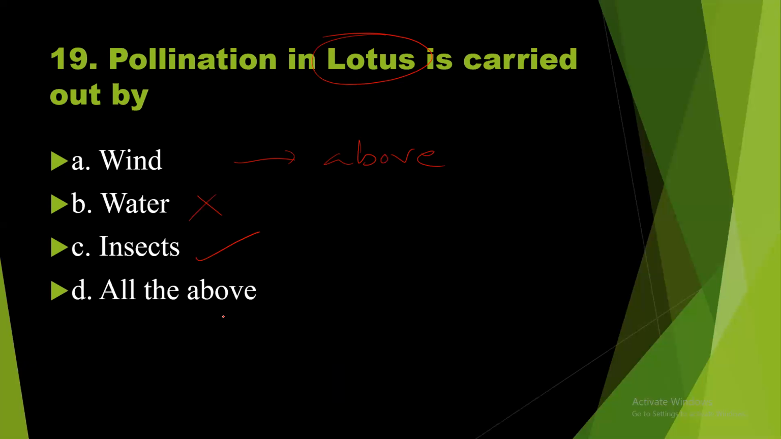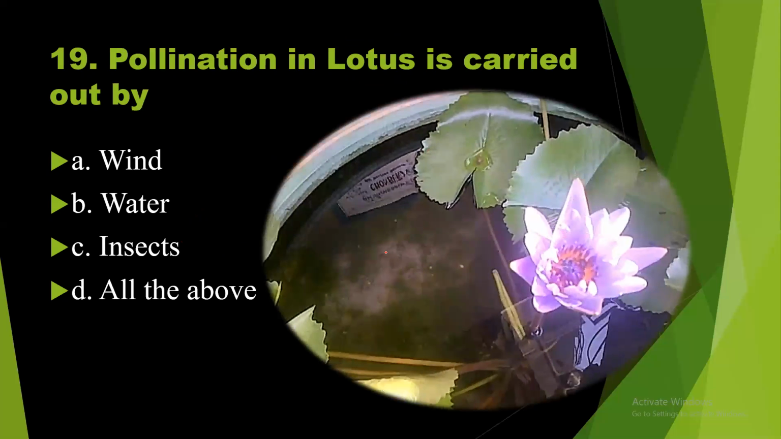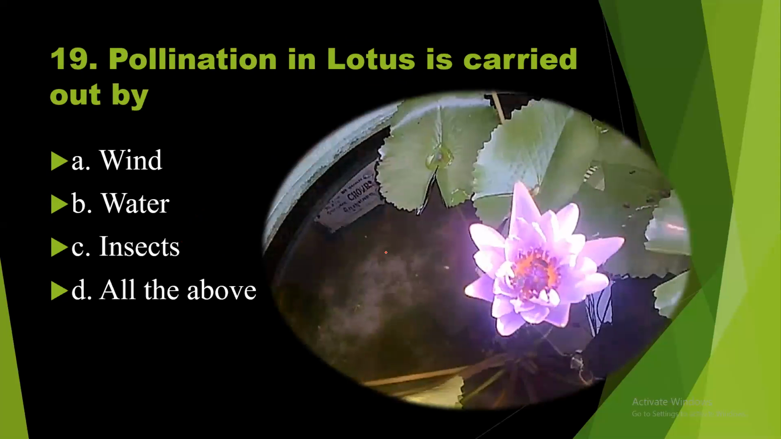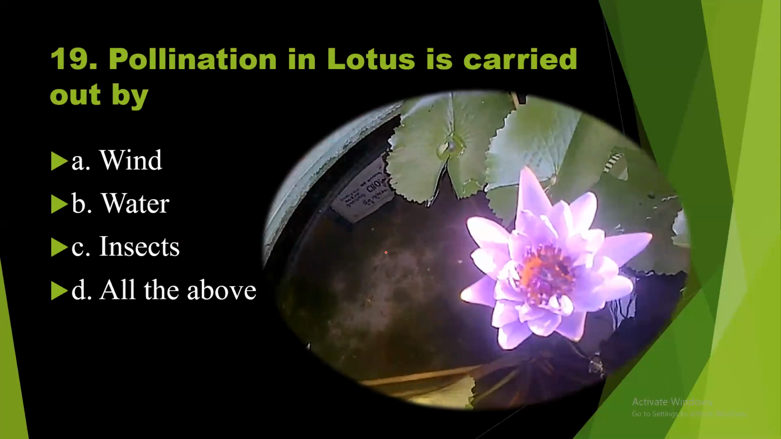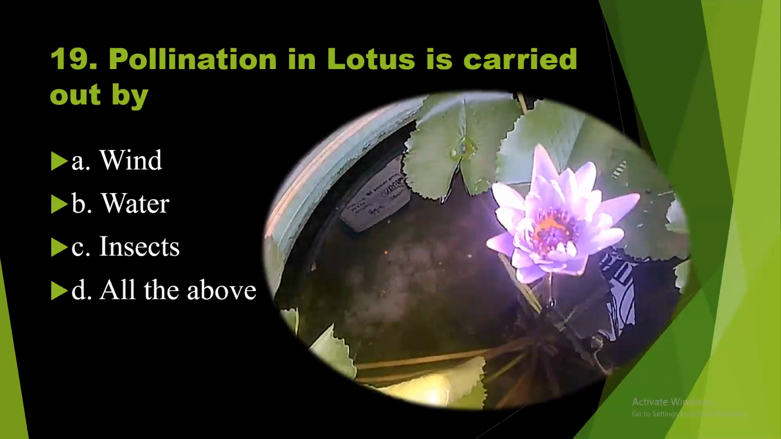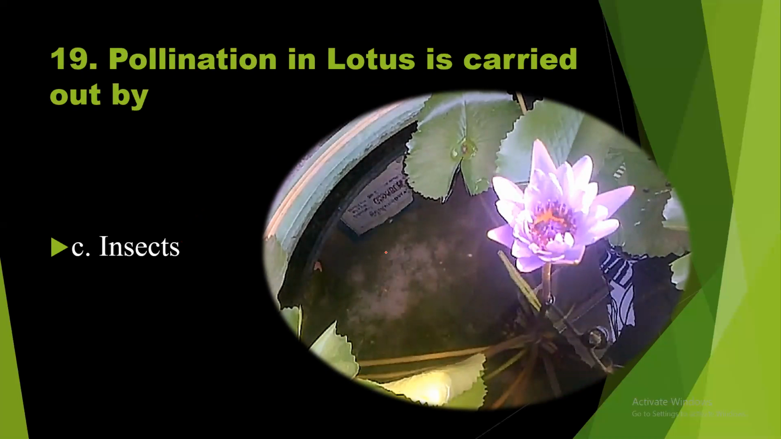All the above. So then what is the correct answer to this question? Pollination in lotus is carried out by. Wind possibility is less. Insect possibility is more. Then what should be the right answer? Let us see the video, then we will come to the conclusion. You can see the insects are visiting the flower of the lotus plant. So now we got the answer. The answer is insects.